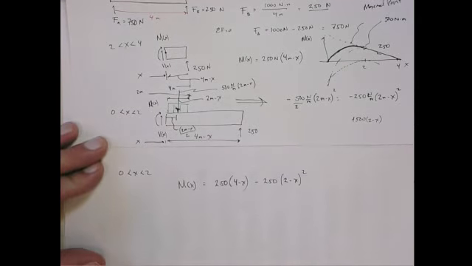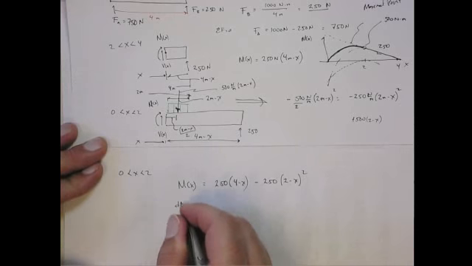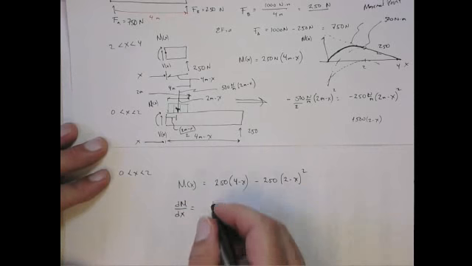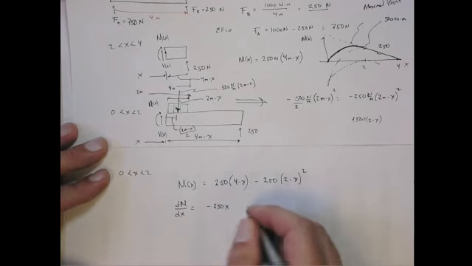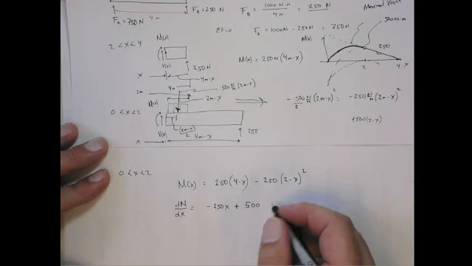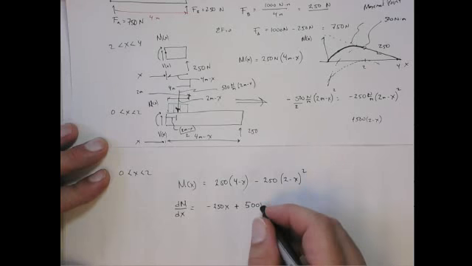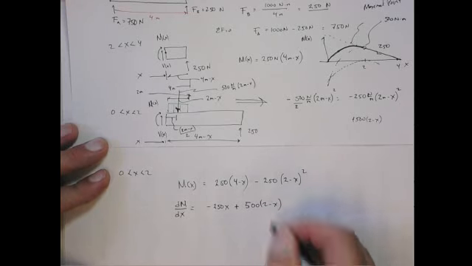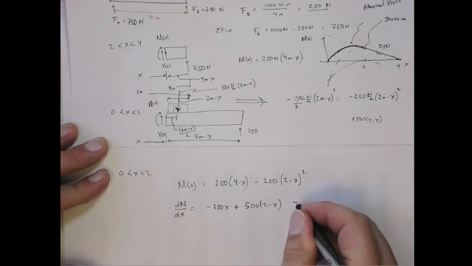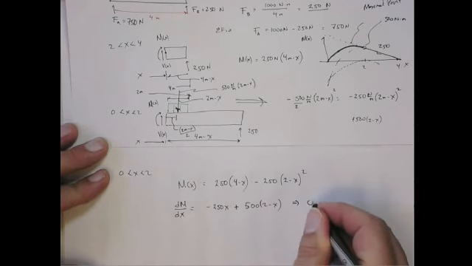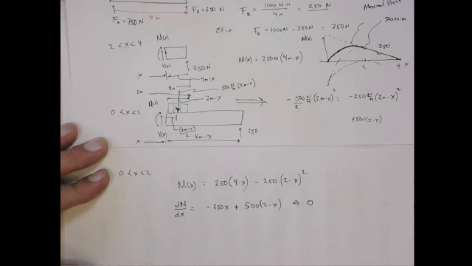Okay? So to find the maximal point, we want to take the derivative, which is equal to minus 250x minus 500, let me get a plus 500 times 2 minus x. And we're going to set that equal to 0. And that'll be either a maximum or minimum point.